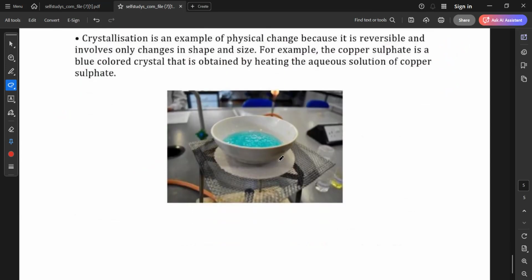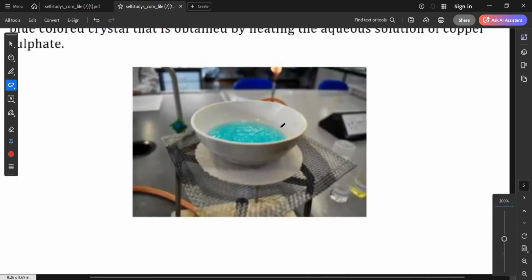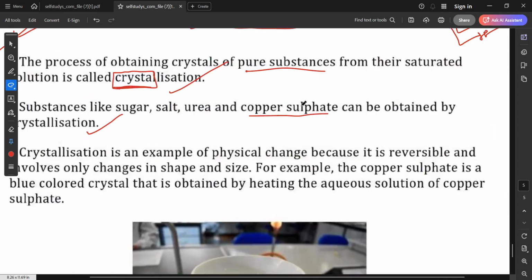You see that they have taken a saturated solution, and now they are heating it. After heating it, what will form? It will form a new substance since it is a chemical change. And from that saturated solution, we will get some pure substances like sugar, salt, urea, copper sulfate. Understood?